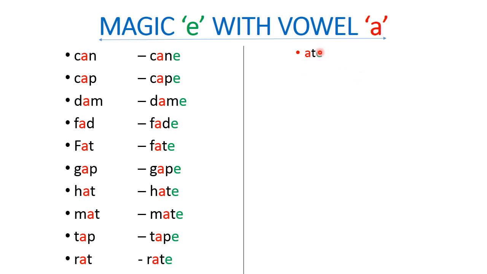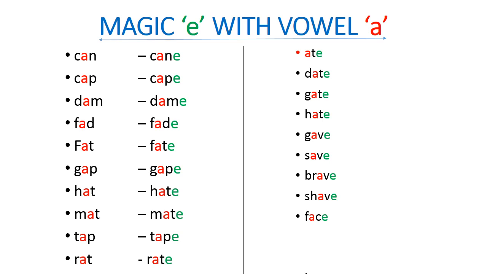Ate. Here, if there is no E, we will pronounce it as at, at. So if you are adding E to the word at, this A will become a, eight, eight. Date, gate. Hate, gave, save, brave, shave, face, lace, space. So these are all the examples for magic E with vowel A.